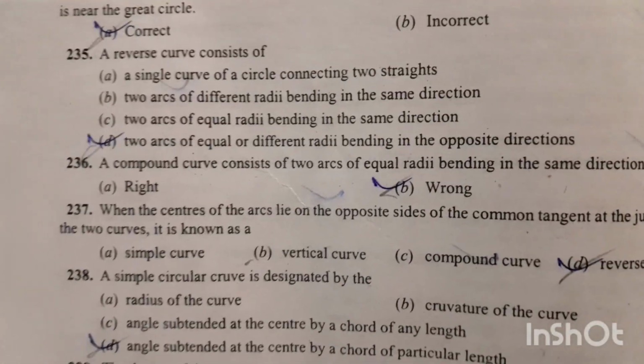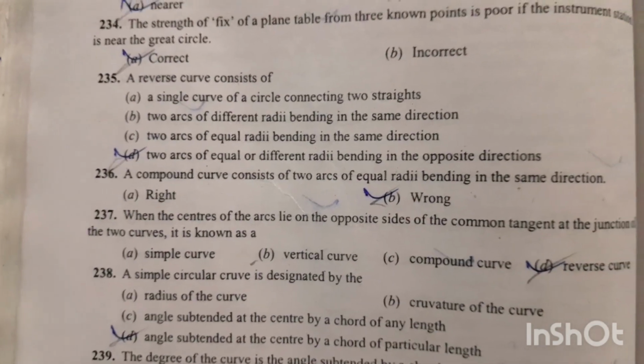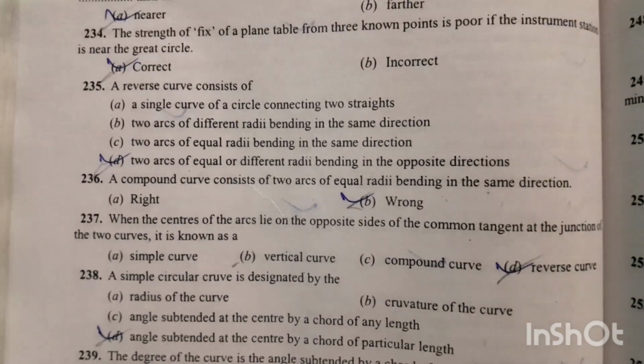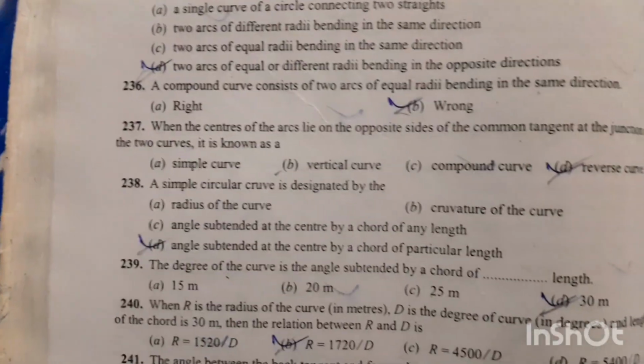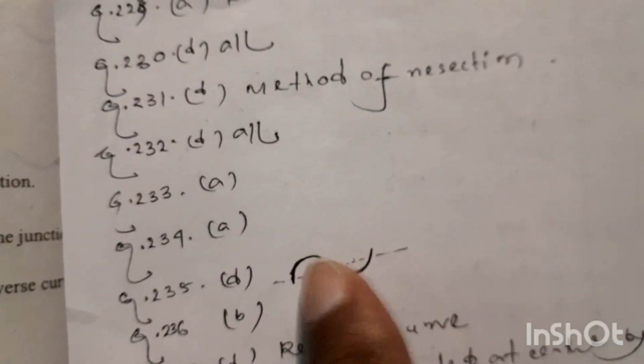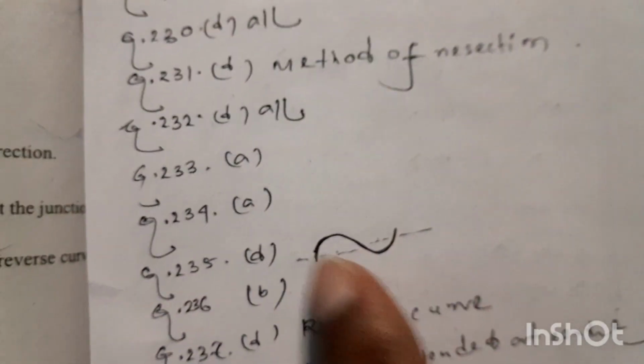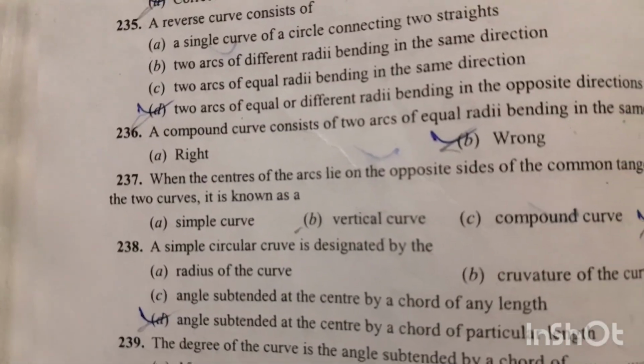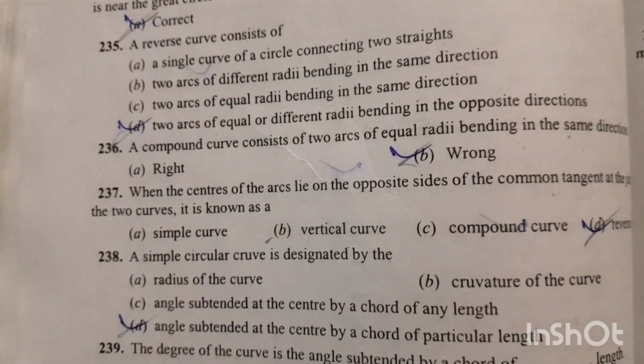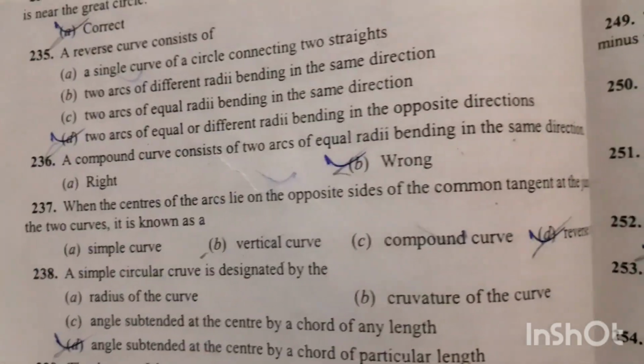Question 235. A reverse curve consists of two arcs of equal and different radii bending in opposite direction. Option D is the right answer. So the reverse curve is like this, bending in opposite direction. Question 236. A compound curve consists of two arcs of equal radii bending in the same direction.